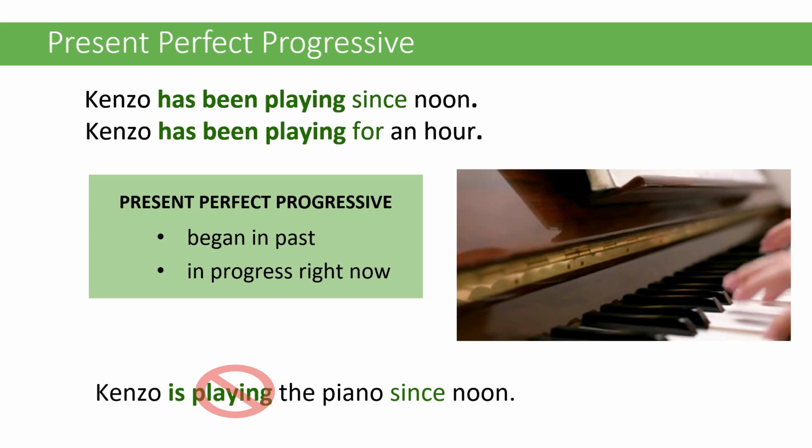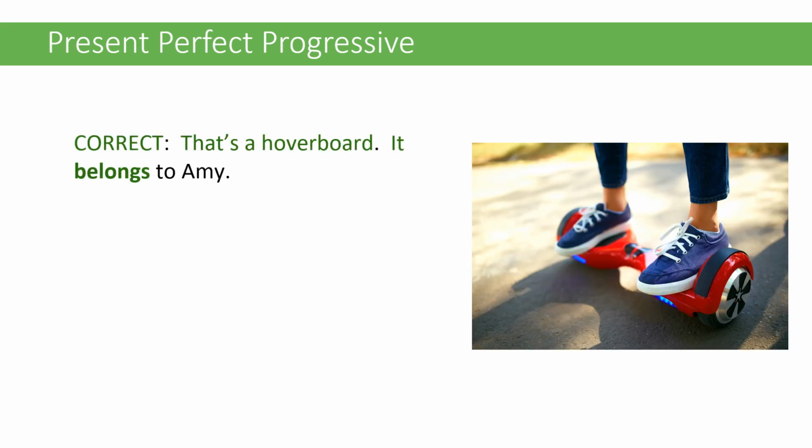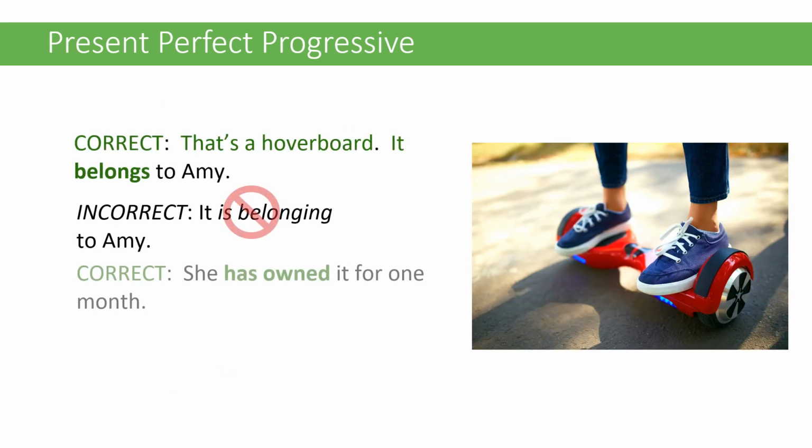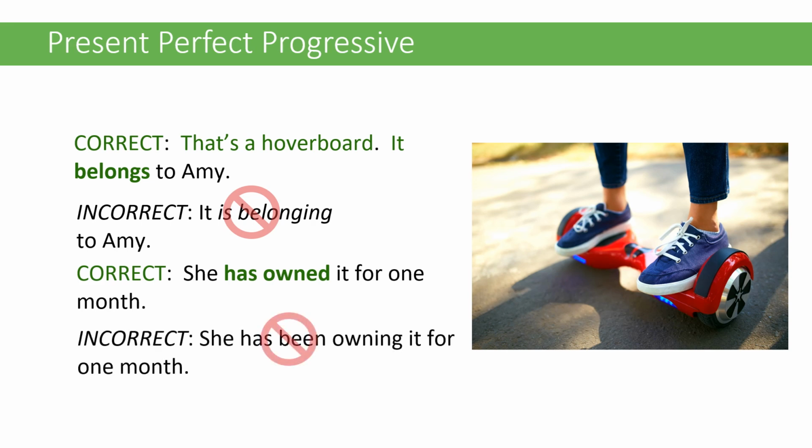Or Kenzo has been playing for an hour. He is still playing now, right? So the present perfect progressive, we're talking about an action that began in the past and is still in progress, but our focus is on the duration of how long it has been going. You learned in chapter 1 not to use the present progressive with non-action verbs. We also do not use the present perfect progressive with non-action verbs. So read these examples.